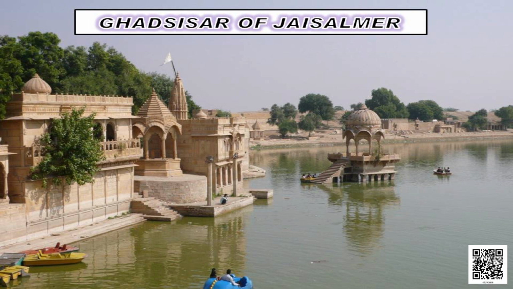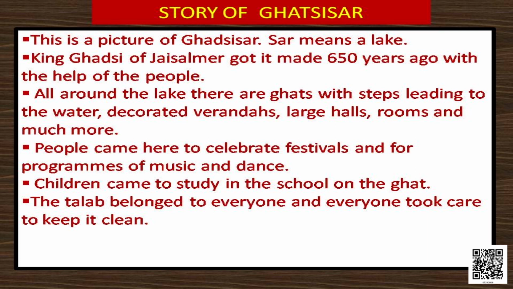See, it is beautiful, with beautiful architectural work. It's calm, soothing, and a very nice picture, isn't it? But let us talk about something. So, the story of Ghatsisar. This is a picture of Ghatsisar. Sar means lake.